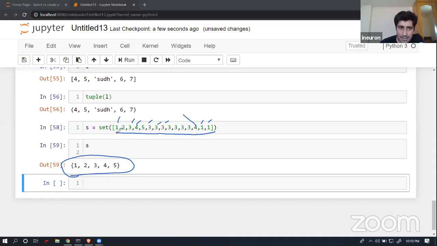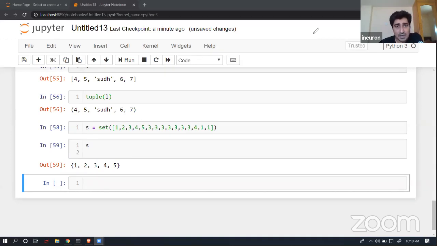So here 1 is available only once, 3 is available only once, 2 is available only once. Even in my original list 2 was available just once. Now my 4 is available just once, my 5 is available just once. So set is a kind of data structure, or collection precisely, which always tries to keep unique values. In other words, a set removes duplicates by itself. And this is what it is doing in this case.